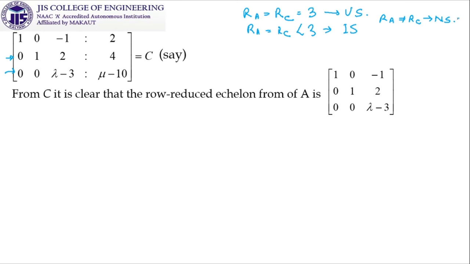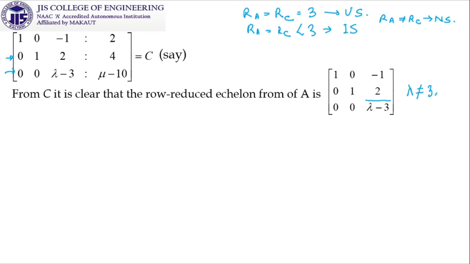So look at this. This is the row reduced echelon form of A, and this will have rank 3 when lambda is not equal to 3, yes or no? Because if lambda is equal to 3, this will be a 0 row, and the rank of this matrix is 2.